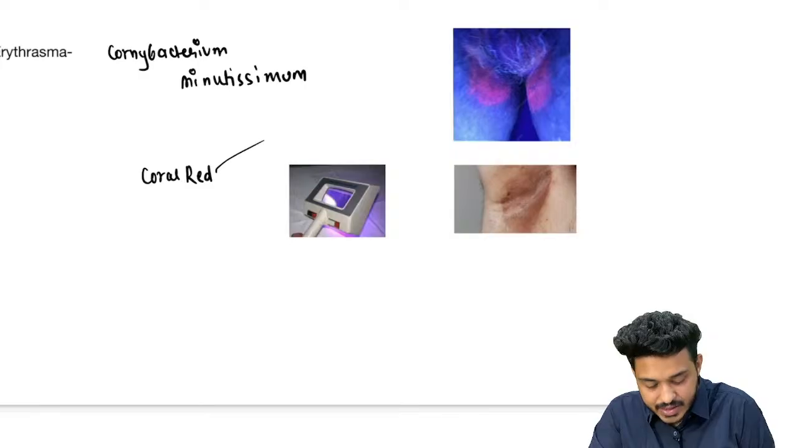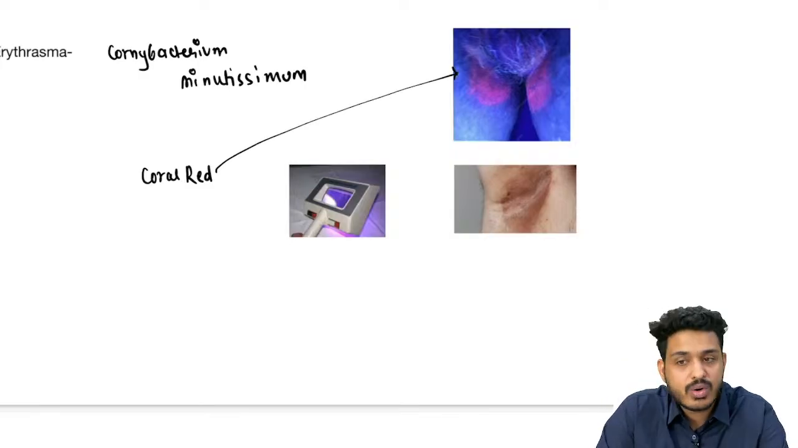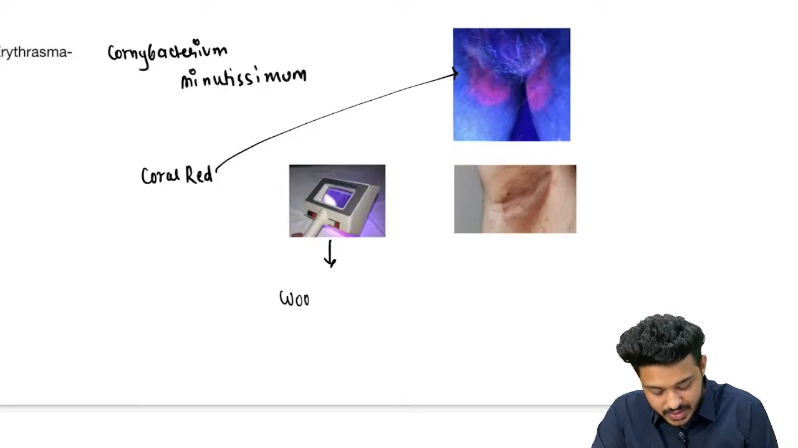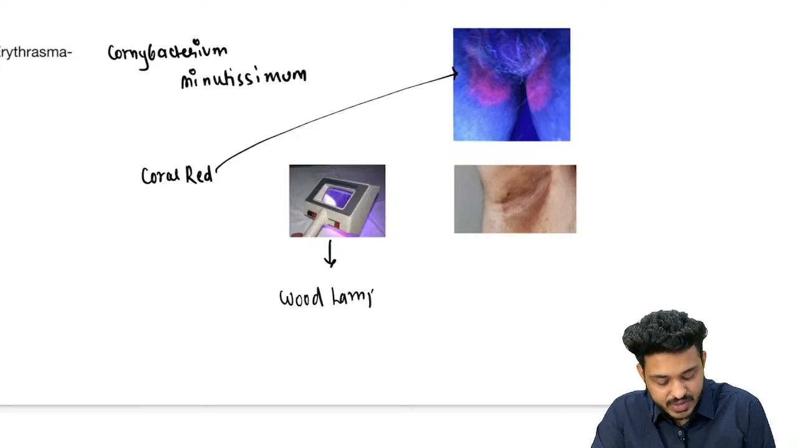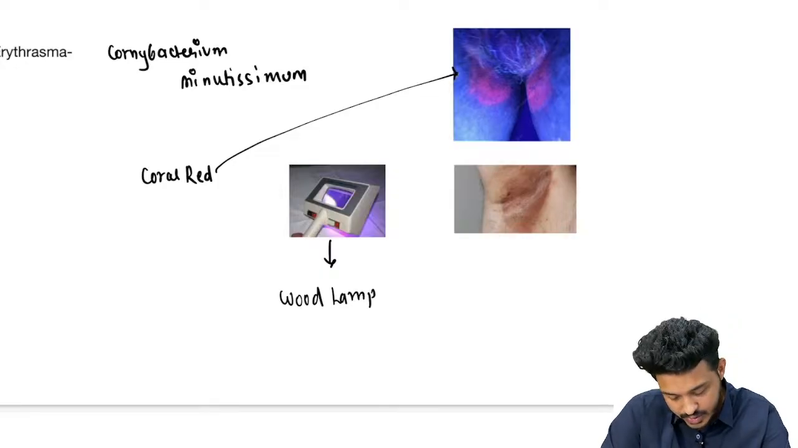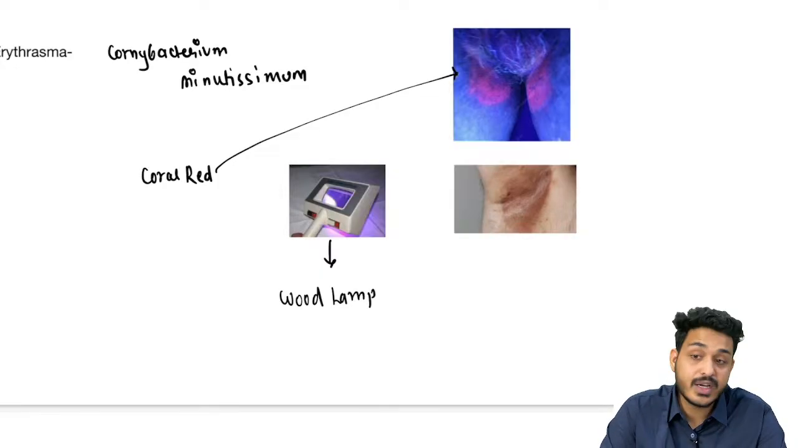What is the appearance that you are finding here? This is your coral red fluorescence. Under which examination? This examination is known as Wood lamp examination. Very favorite of the examiner, right? This is going to be Wood lamp examination, and you are going to get the coral red fluorescence, right?